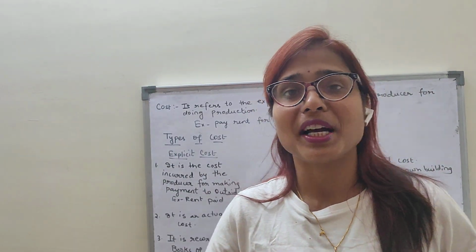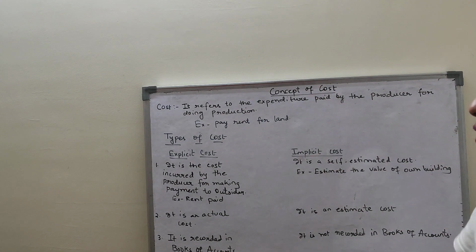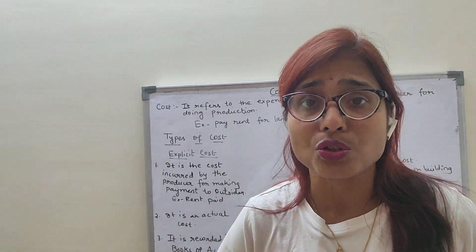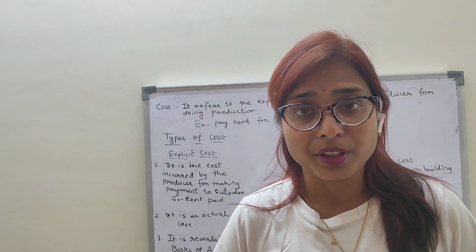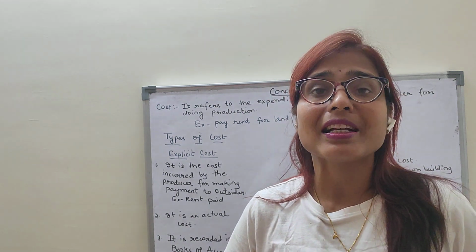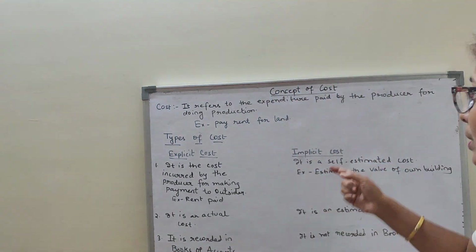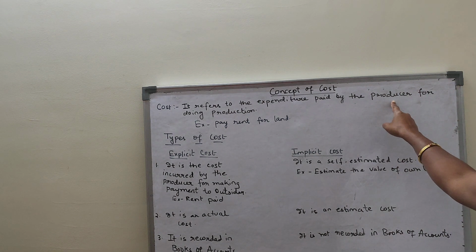So today I'm going to start a new chapter, that is the concept of cost. Let us understand, children, what is cost. Cost is the expenditure or expense. In Hindi we say kharcha. So it is the expenditure paid by the producer for doing production.